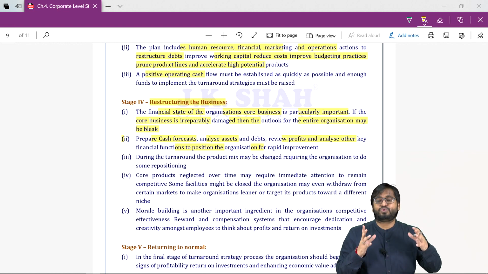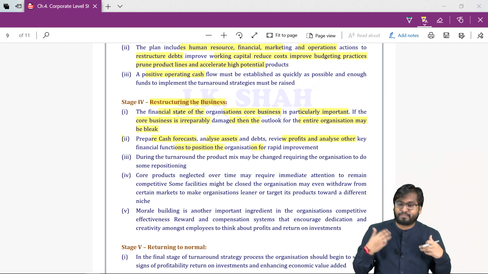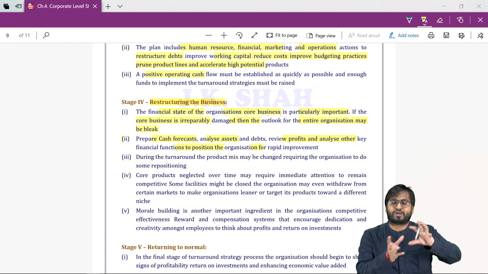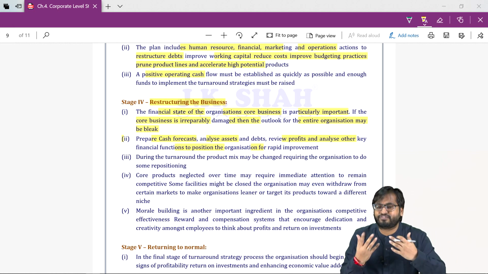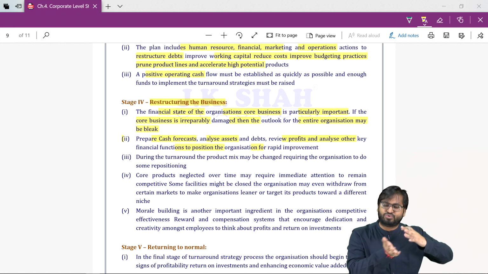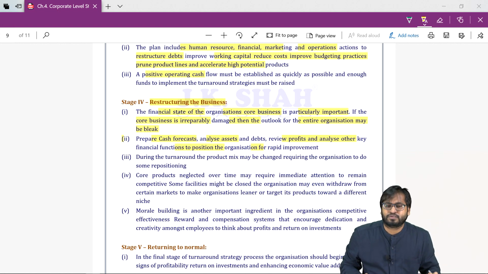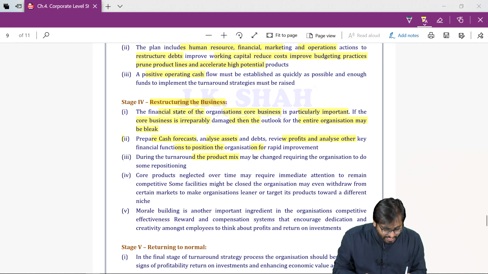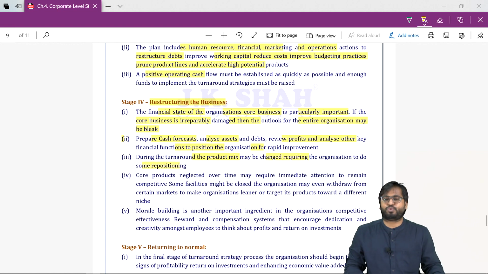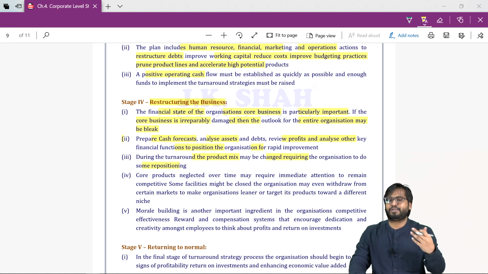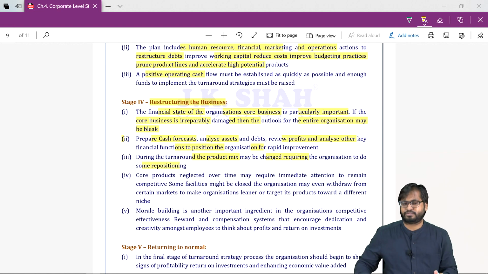We may have to let go of a few products. We may have to abandon a few products. We'll have to change the product mix, just like Tata Motors did with the Tata Nano. They discontinued that product. So during the turnaround, the product mix may be changed, requiring the organization to do some repositioning. Just like Apple did, just like Eicher Motors did.